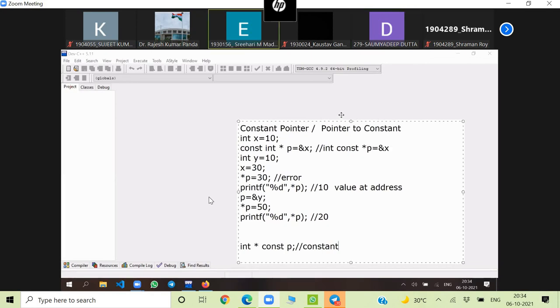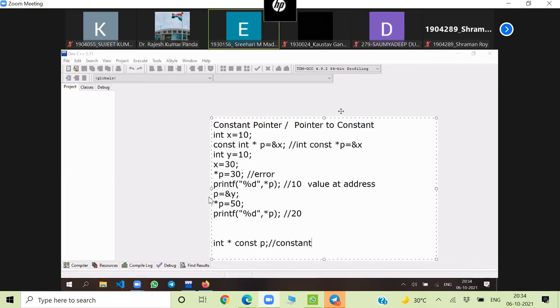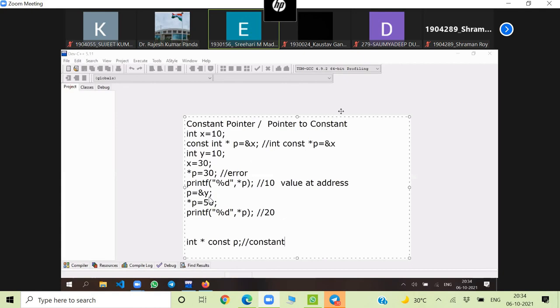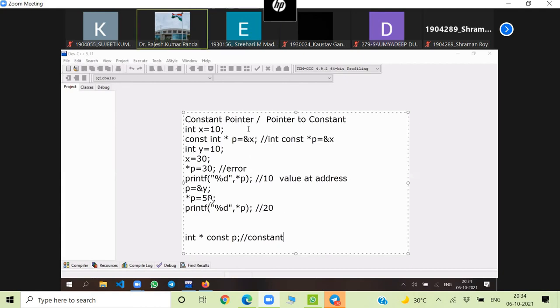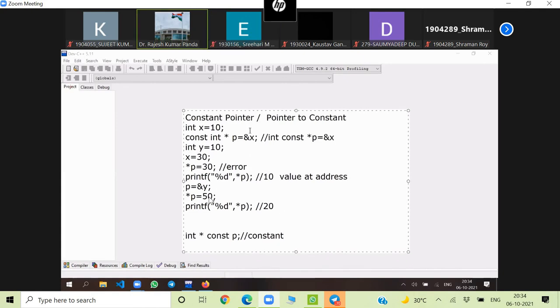Okay sir, thank you. Sir, can the value be changed in constant pointer? In a constant pointer, the value can be changed, but the address cannot be changed. It cannot point to any other location.